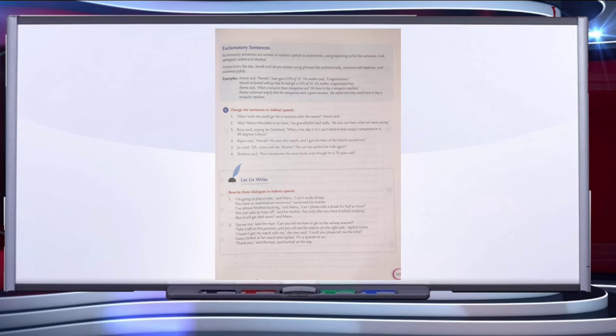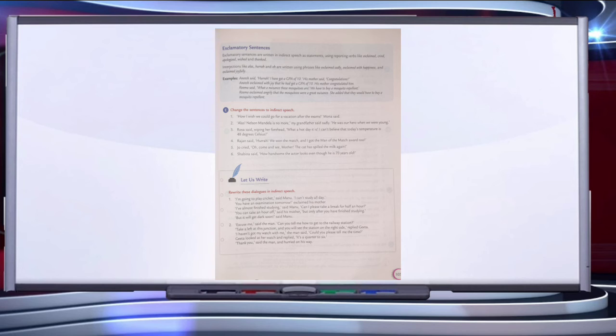Next is about exclamatory sentences. Exclamatory sentences in indirect speech are written as statements using reporting verbs like exclaimed, cried, apologized, wished, thanked, etc. The interjections like alas, hurrah, and oh are written using phrases like exclaimed sadly, exclaimed with happiness, exclaimed joyfully, exclaimed merrily, etc.